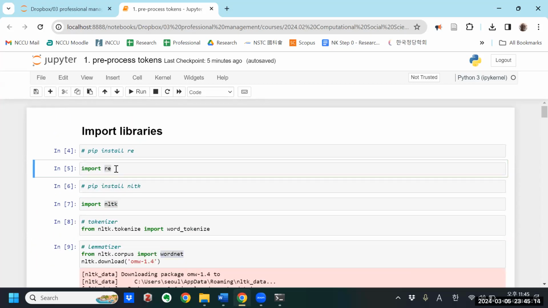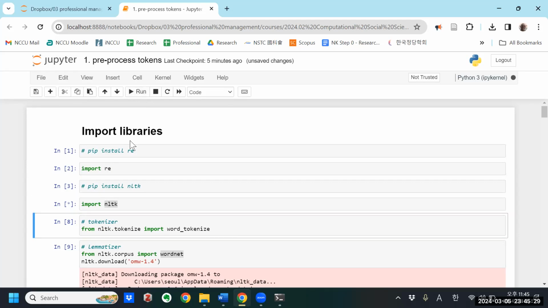Here you can see I've commented out this line. If you've already imported re, you can just start running these. And it's importing it, and once that star goes away and a number appears here, that means it's been imported. You can move on to the next one.